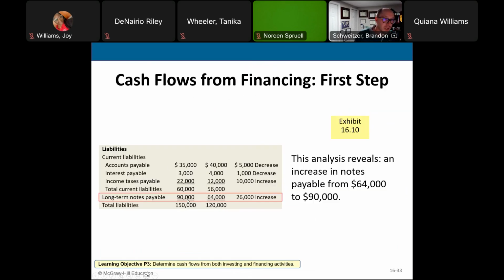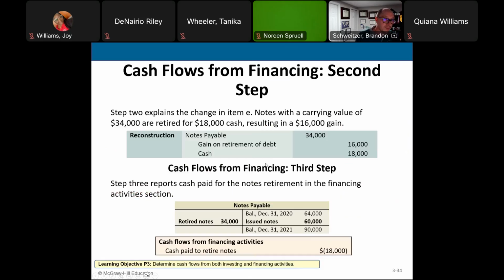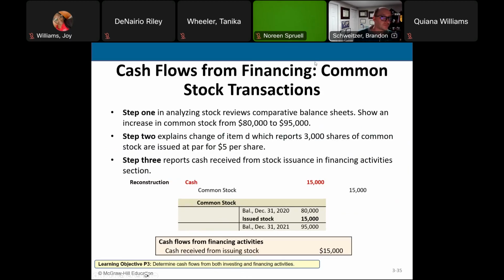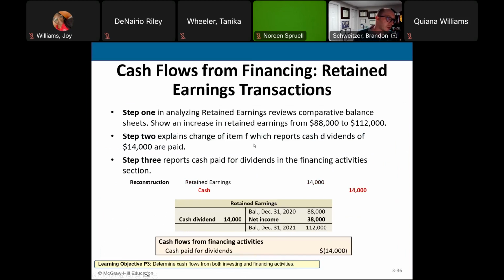Looking at the difference in years, we calculate the change, and then we go through that same process, evaluate the journal entries, look at the T accounts. And we would do that for everything related to finance. That would include things like changes in common stock, changes in retained earnings.